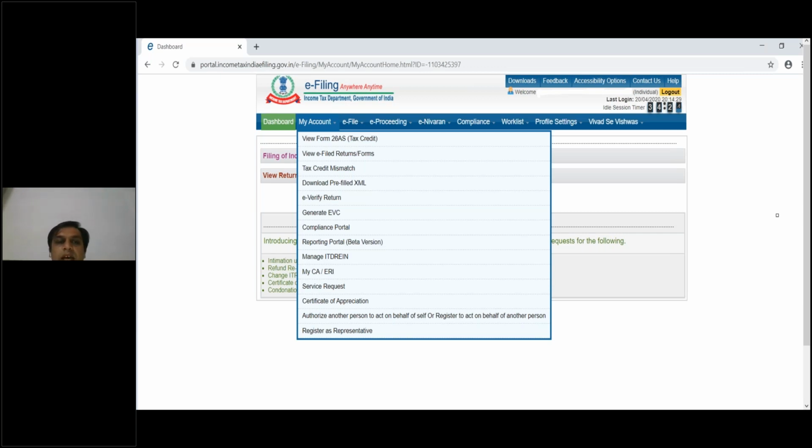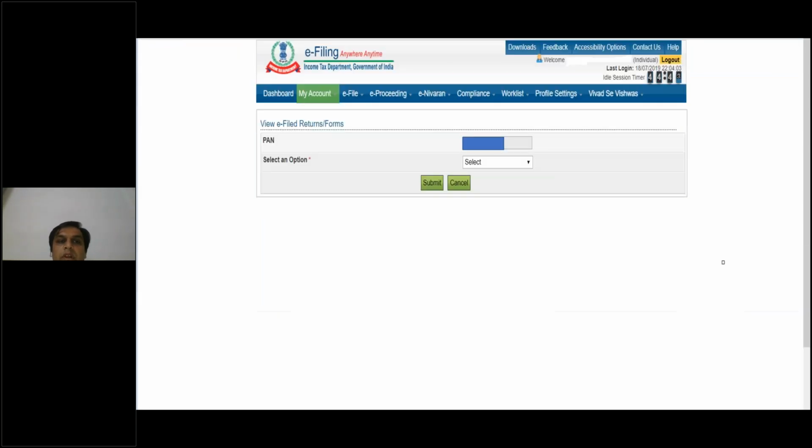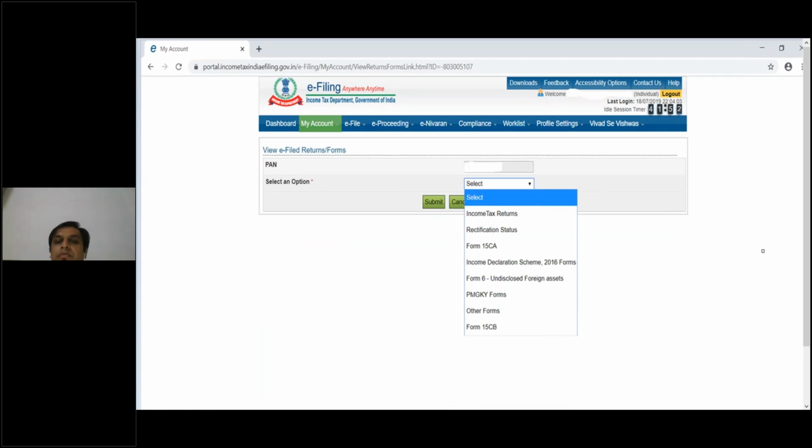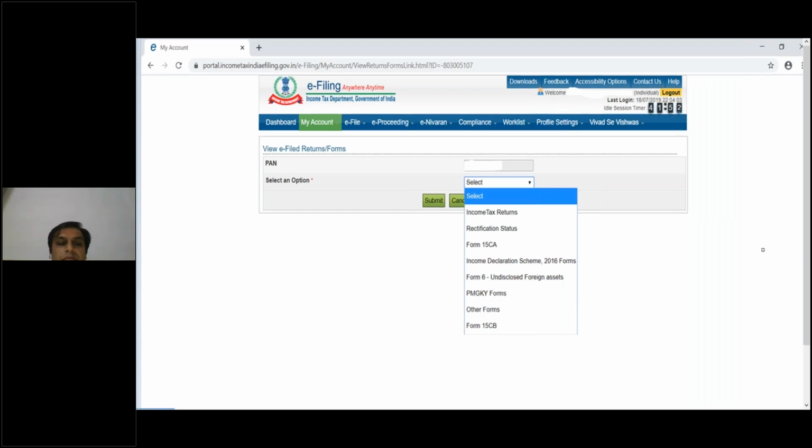Okay, these are the different options. As you select My Account, you will come to know. We had gone to the tab View e-File Return Forms. Select that. Here you will get an option. Then again you will get an option whether you want to go to income tax returns, rectification status, or other forms, or 15CA/CB and such other information.